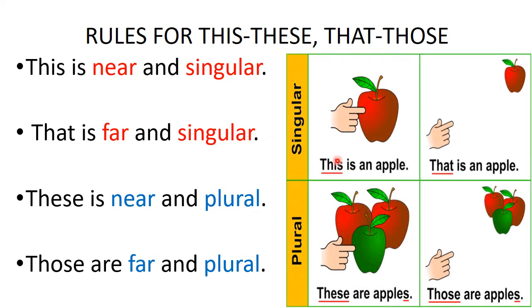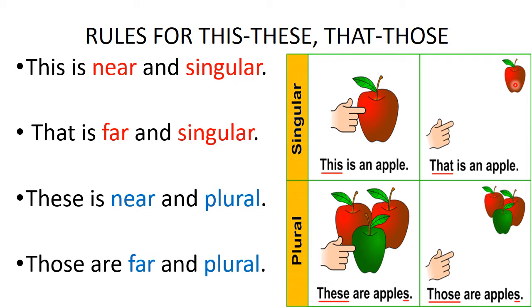So, just see here. This is an apple. The apple is near here. These are apples, plural. Only one apple, here three apples, plural, and they are near. So, these are apples. That is an apple. Right? Yes, that is an apple. It is far. That is why he is showing.